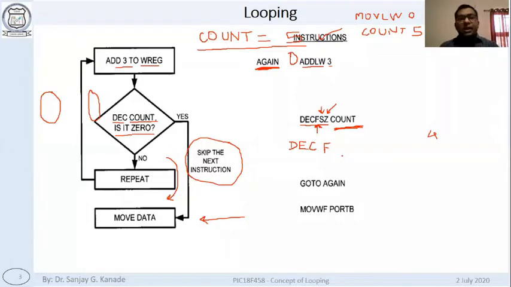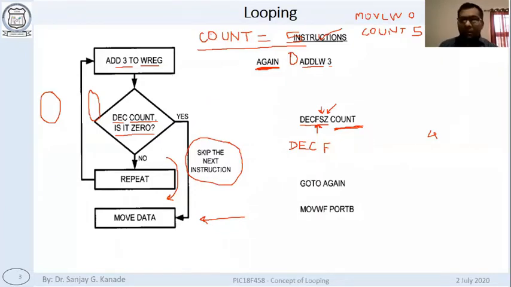Now as you remember, whenever there is an arithmetic instruction, flags will be affected. Particularly after DECFSZ, if the result of the operation is 0, the 0 flag will be set. If the result of this operation is 0, the 0 flag will become 1.